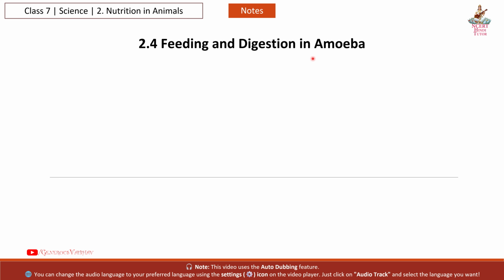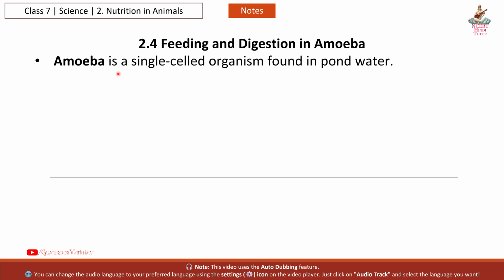2.4 Feeding and digestion in amoeba. Amoeba is a single-celled organism found in pond water. It uses finger-like projections called pseudopodia to catch food. Food is trapped in a food vacuole. Digestion occurs inside the vacuole using digestive juices. Absorbed food is used for growth and energy. Waste is removed by egestion.